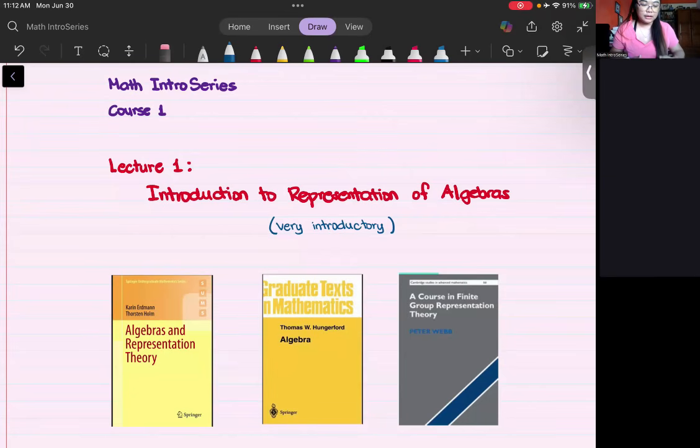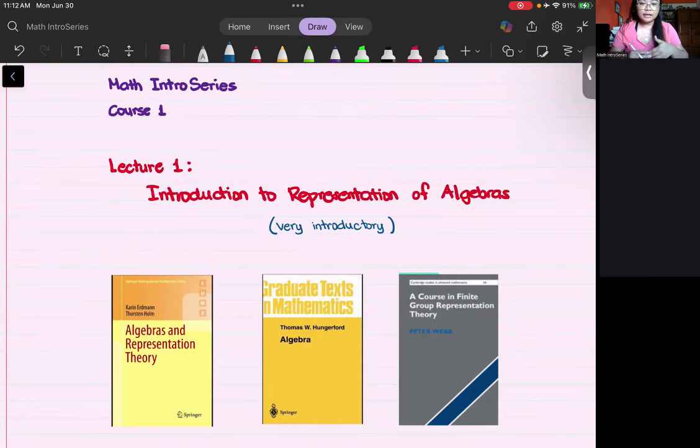So when you first encounter the word representation, it's going to be accompanied with different stuff. Representation of groups, even monoids. Now we are focused on algebras, but I will give a very brief connection to the representation of groups that we might not have realized we already encountered in our group theory. And as I've said, this is going to be very introductory level.